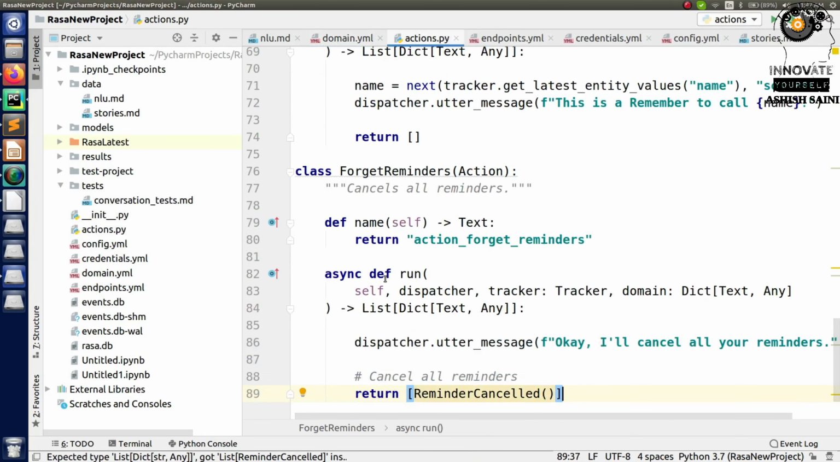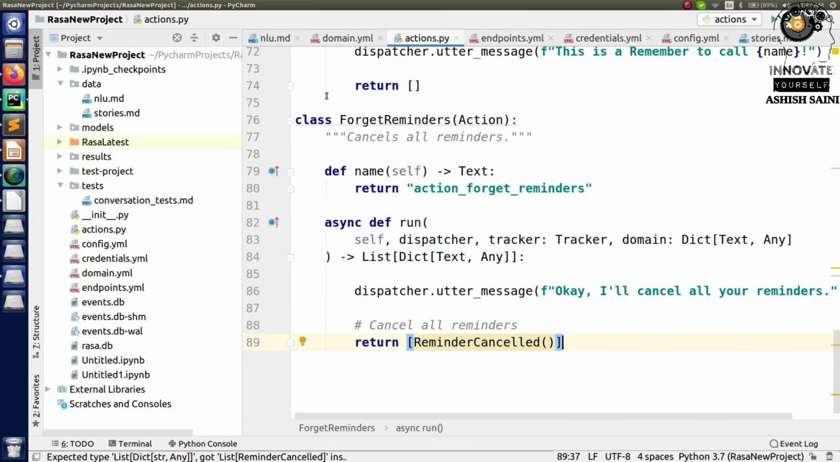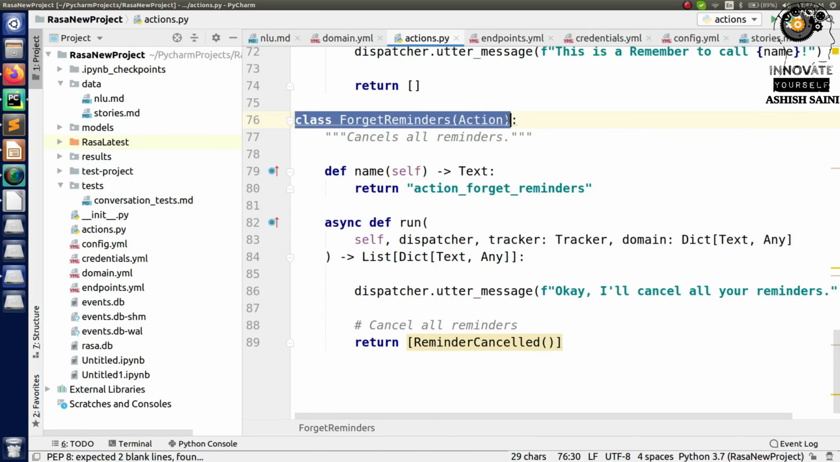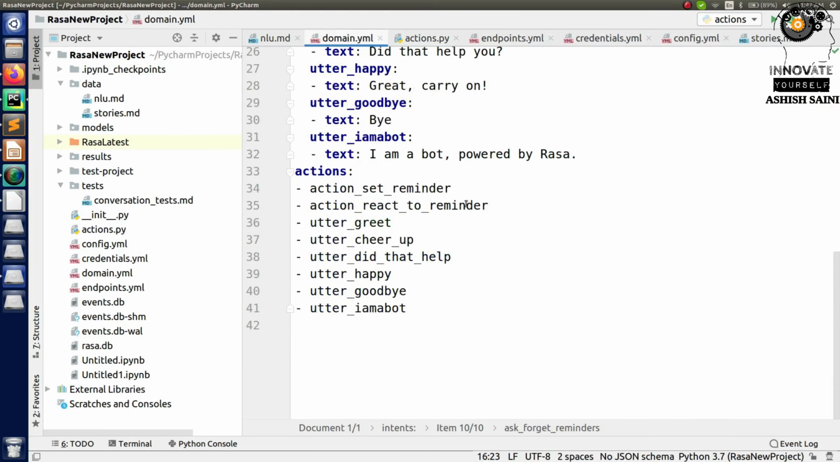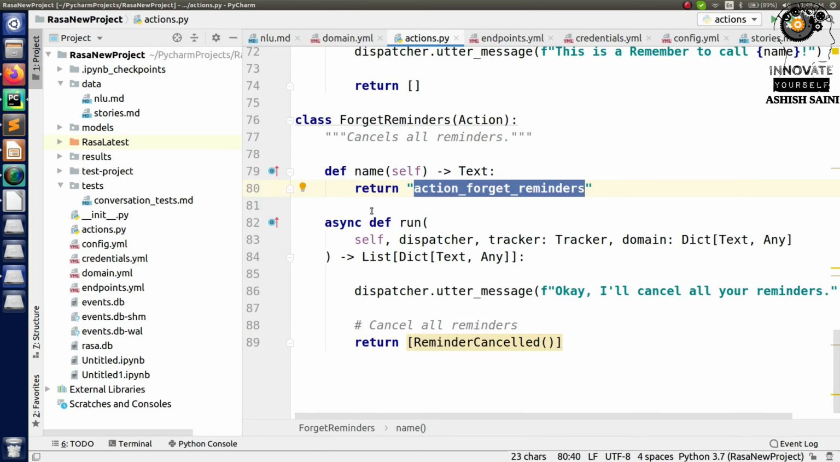And here you can see what I'm doing is I have a class, and the class name is forget reminder, and in that the action name is action underscore forget underscore reminder. You just need to copy this and add it inside the domain, inside the actions. So just add it like this. Now go back and let's understand what exactly we are doing here.